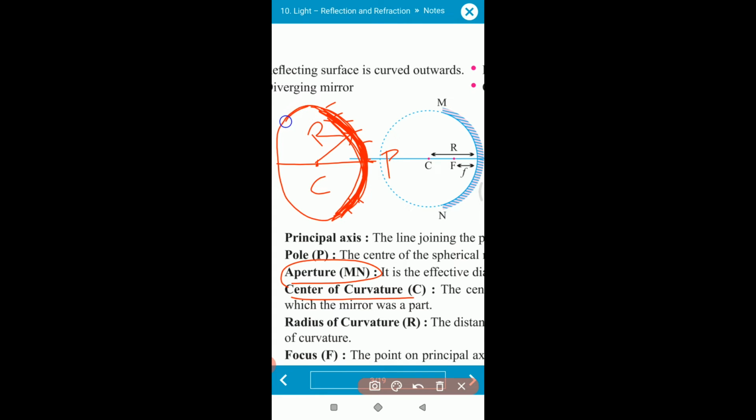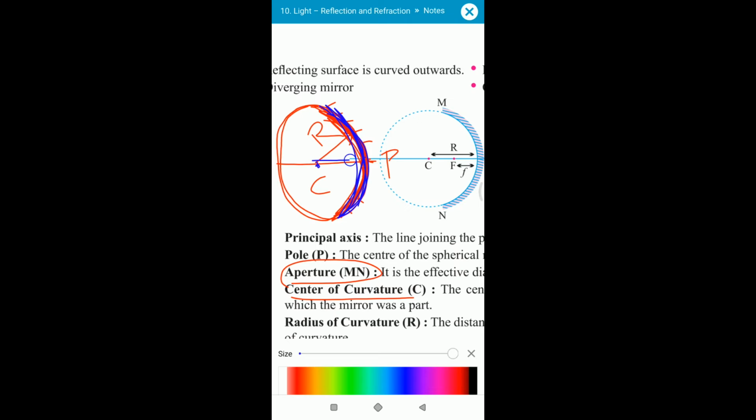Okay, from which spherical globe the mirror is formed, this surface is formed, the center of that sphere is called the center of curvature for this mirror. Understood? The center of this sphere is called the center of curvature for this mirror.